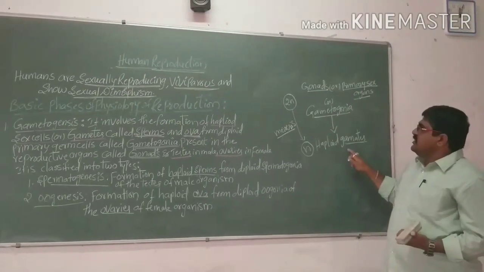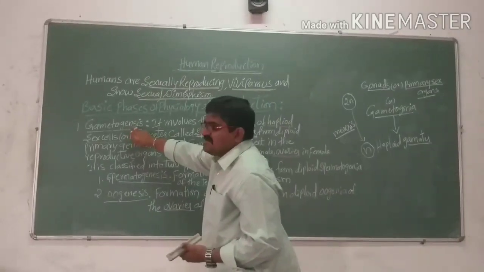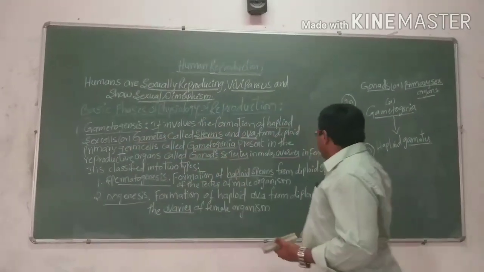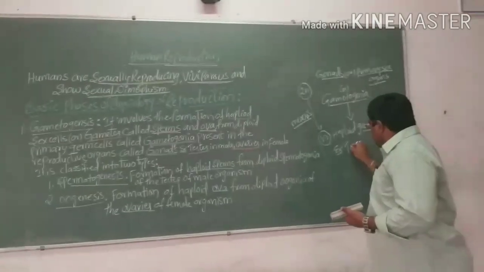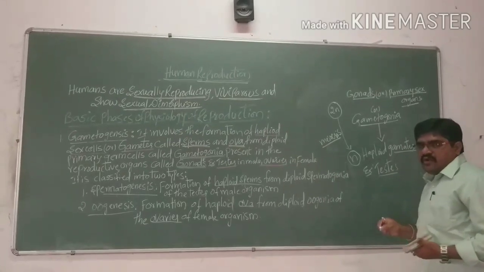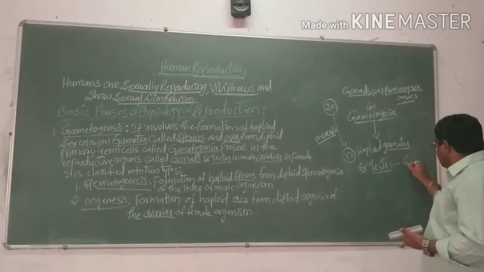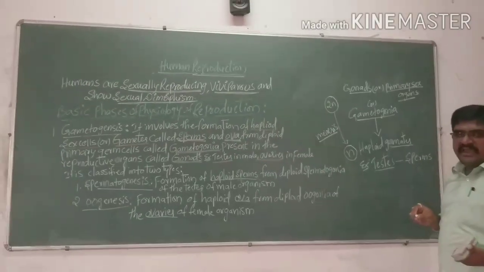This process we call gametogenesis. For example, the testes are the gonads where sperms are produced. Sperms are haploid gametes.